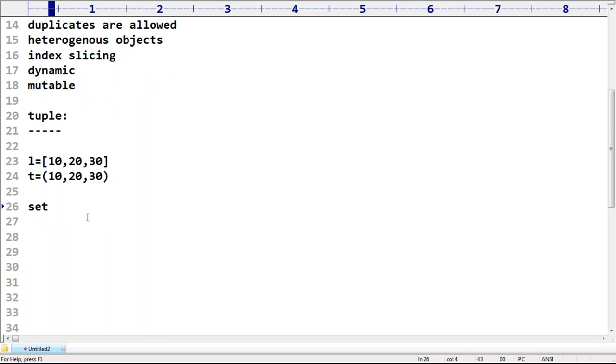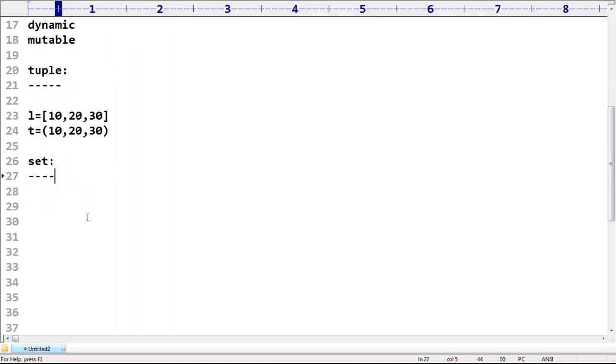Next, after that we covered the set data type. When should we go for set, sir? If order is not important and if I don't want duplicates, then we should go for set. I covered this very clearly in the last session. If you don't want duplicates and you are not worried about order, then we should go for set.